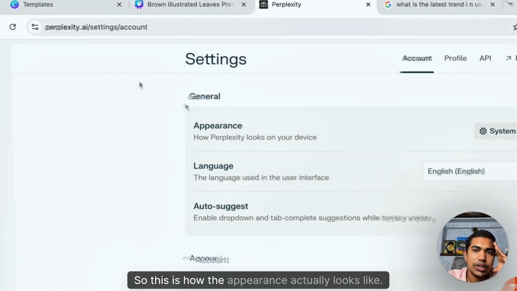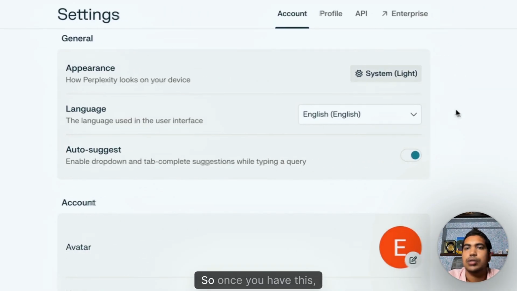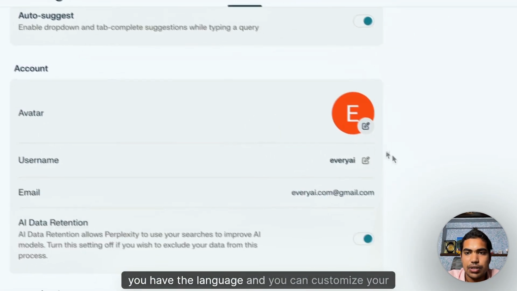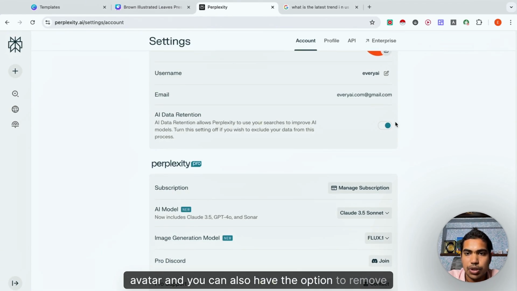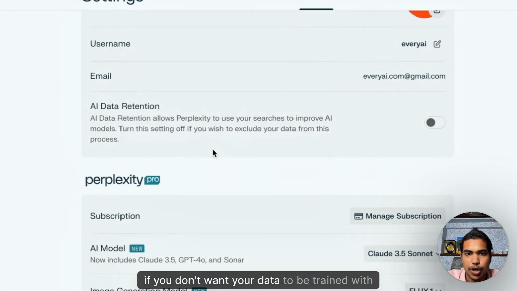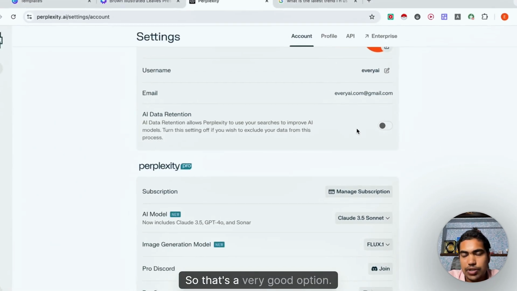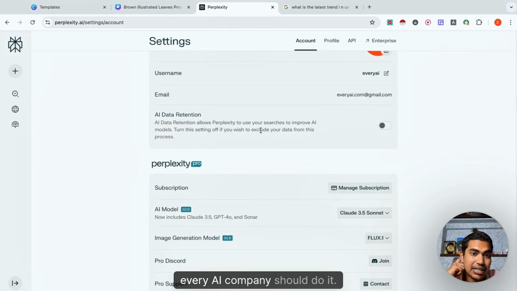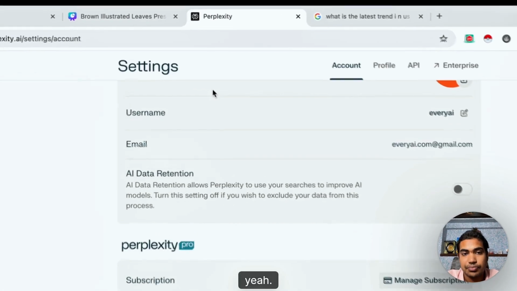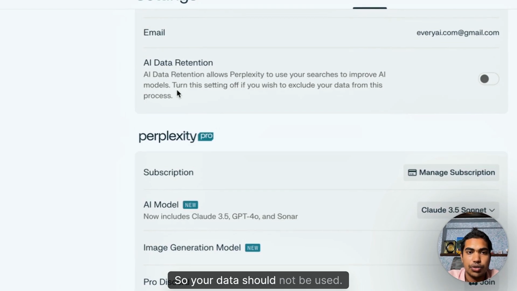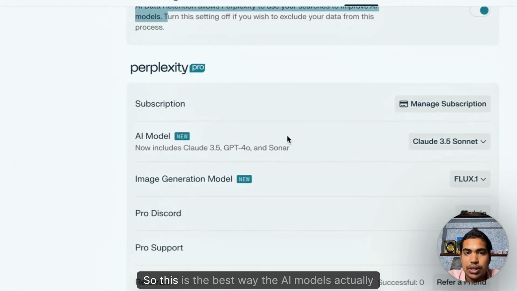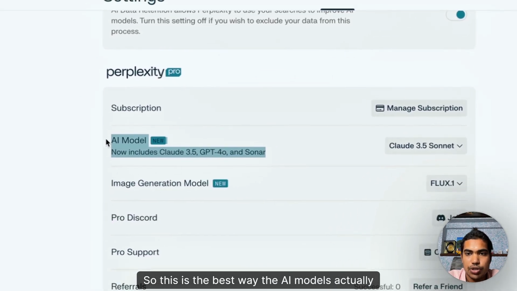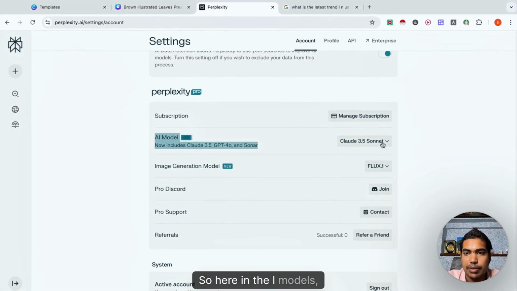So this is how the appearance looks. Once you have this, you have the language, and you can customize your avatar. You can also have the option to remove your data from being trained on by Perplexity. That's a very good option. Every AI company should do it. Your data should not be used. I actually left it on because it knows my preferences. So this is where the AI models actually work. So here in the AI models, right?